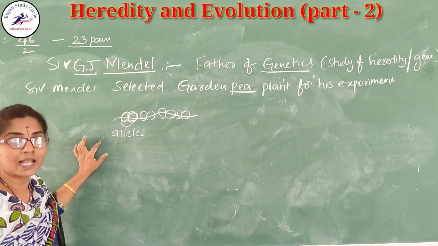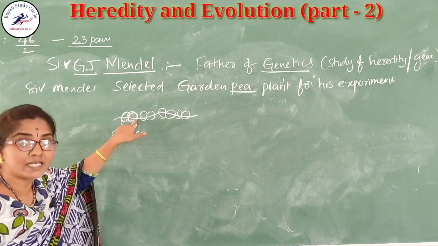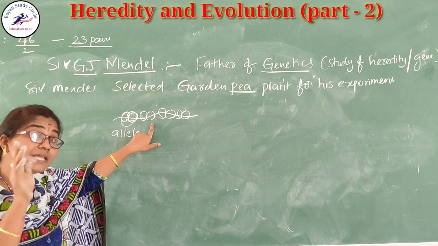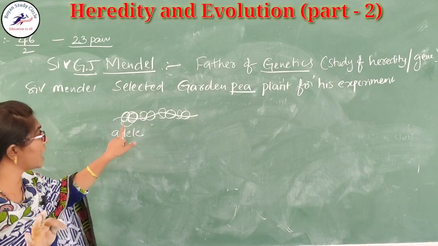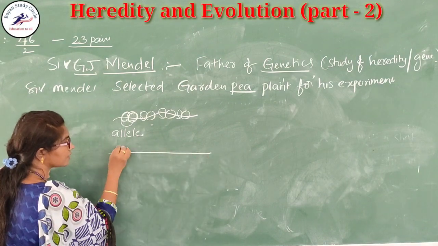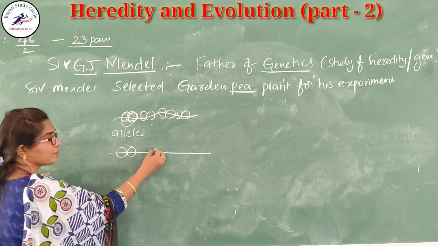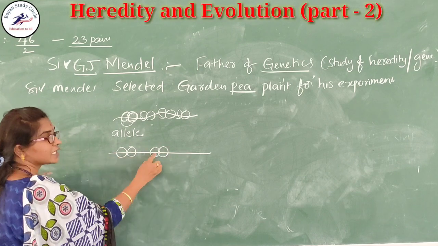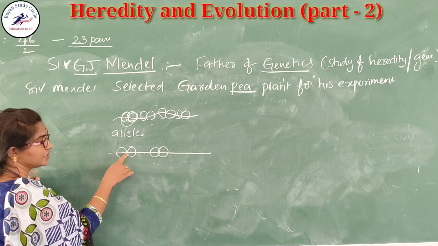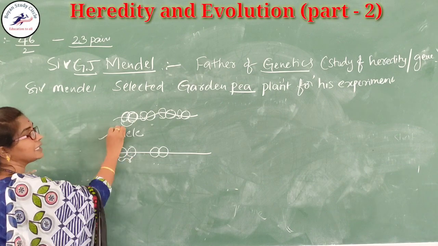It is called the allele. The genes which are present on a chromosome in a single position are called the allele. Again I am saying, a pair of genes located on the chromosome in the same position, same place, these are called the allele.